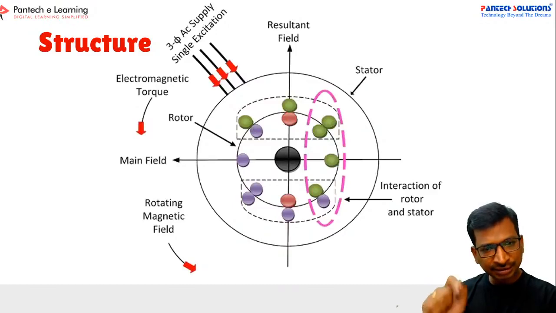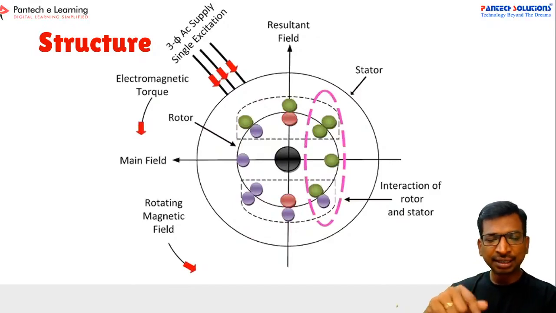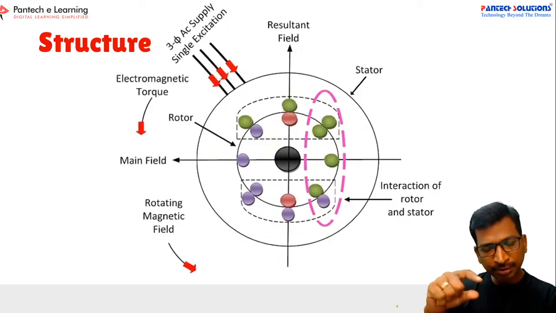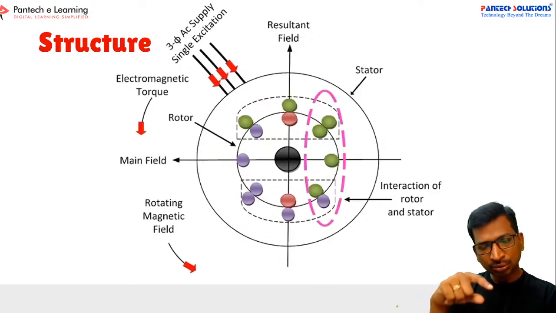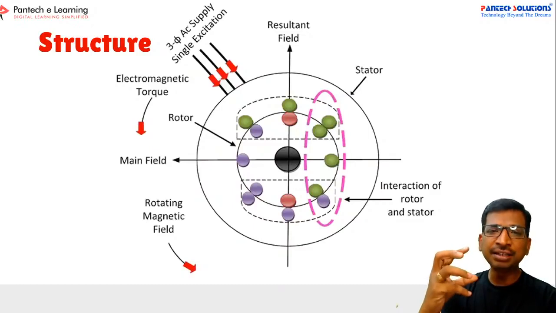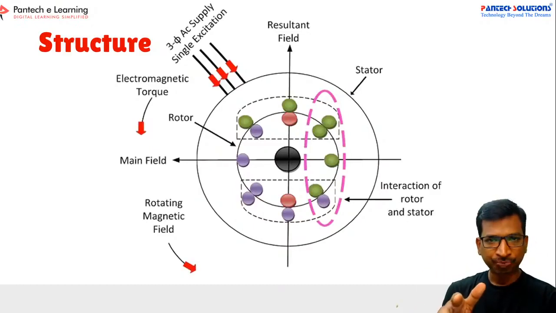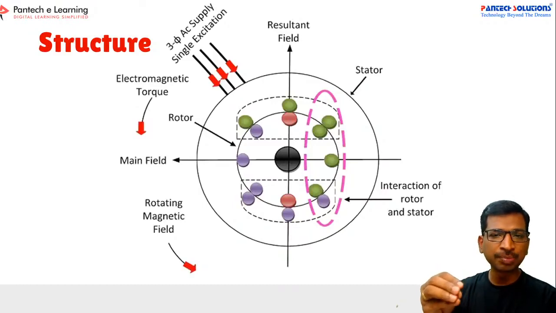In this structure, if you apply a voltage to this stator, then inside the motor, due to the AC supply, the rotor will receive a magnetic flux through the air gap, right? So the working principle is the mutual induction principle.